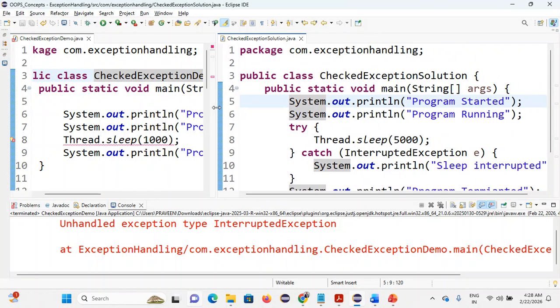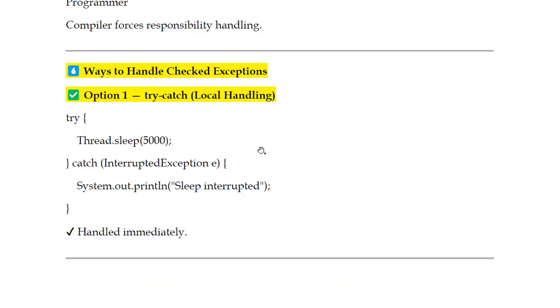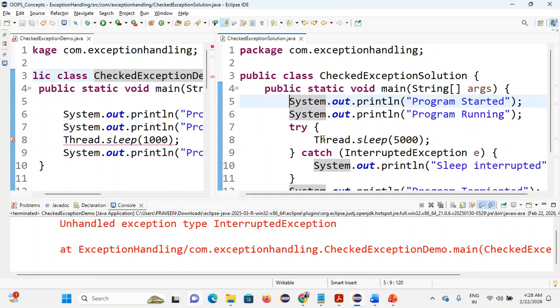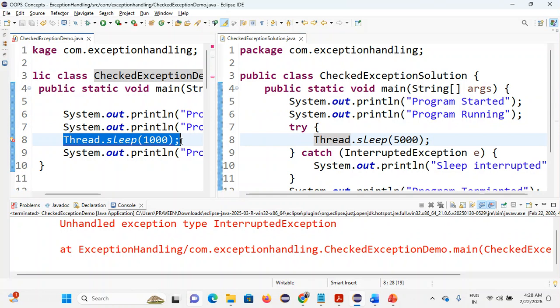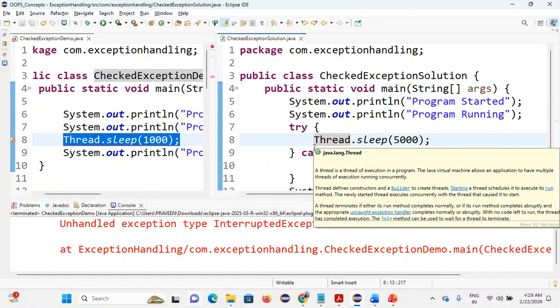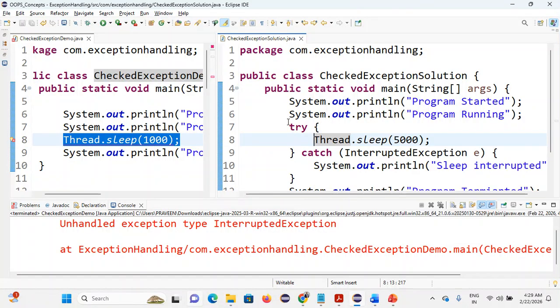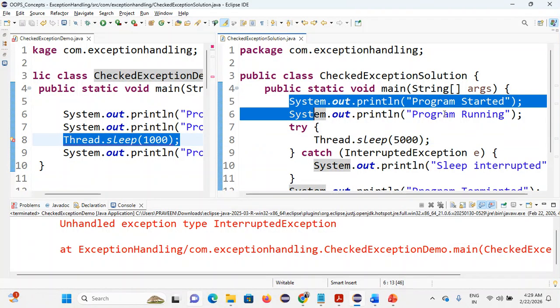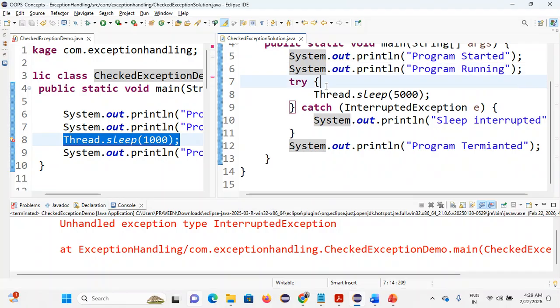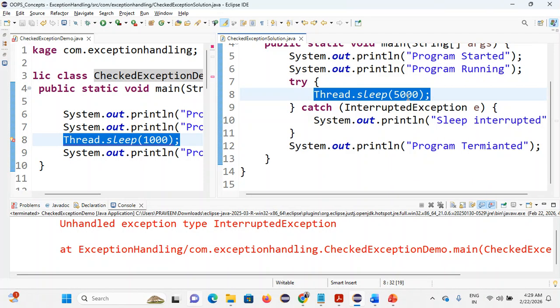So what is option number one? Using the try and catch block, we can handle it. The try block is where you place the risky code, or exceptional code, the hotspot area. Before line number seven, I have normal System.out.println statements: program started, program running. In the try block, I'm placing the risky code, Thread.sleep.